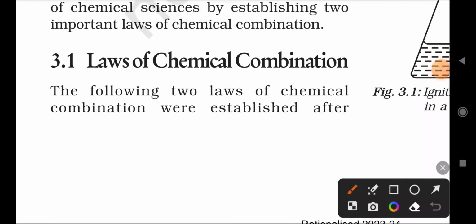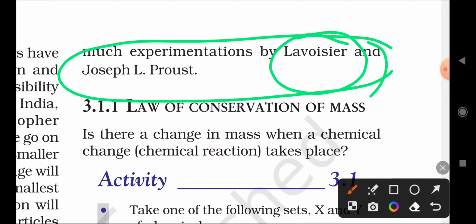Next we'll start our topic called chemical laws, or laws of chemical combinations. The following two laws of chemical combinations were established by scientists by doing experiments. Which two scientists? One is Joseph L. Proust and another is Lavoisier.